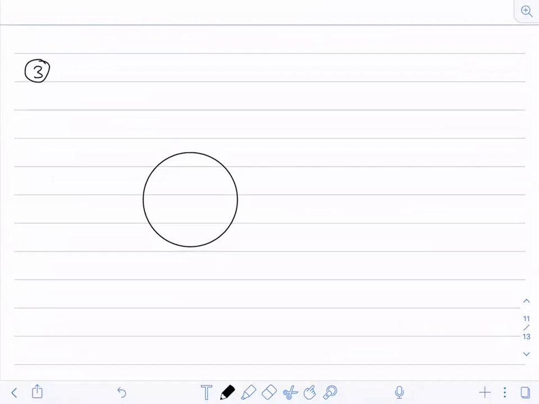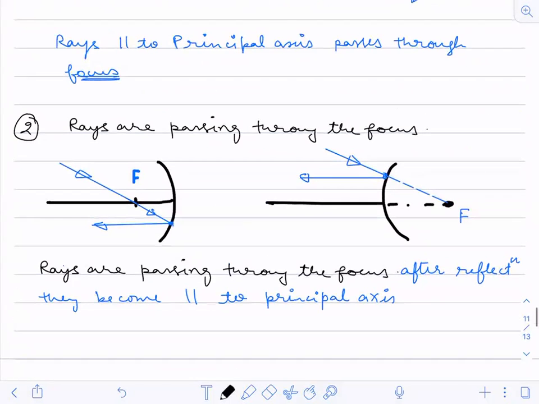If this is a circle, and this is its diameter, its diametrical line, and this is the center of that. From any direction the ray will pass through the focus. It is parallel, yes, any direction.